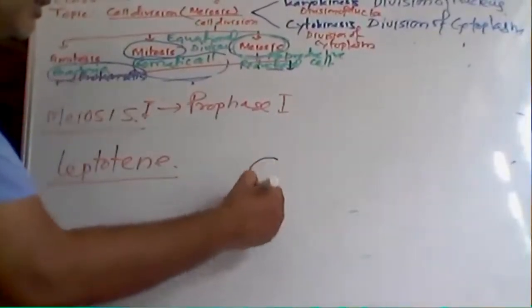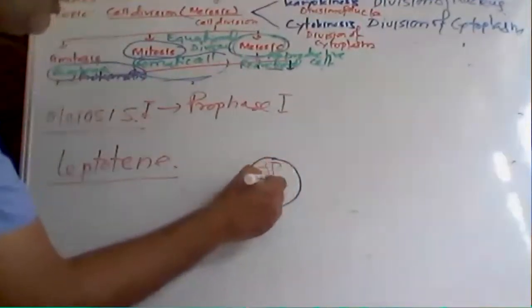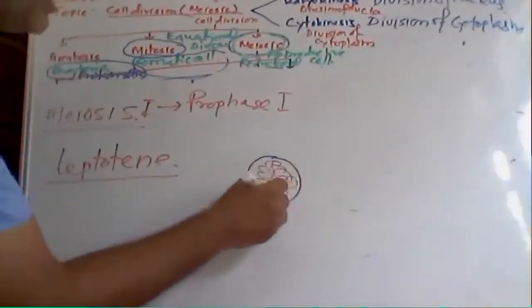Suppose this is a nucleus. In the early stage of leptotene, you will observe the thin thread-like structure of chromosome that is known as chromatin, and this is the cell.